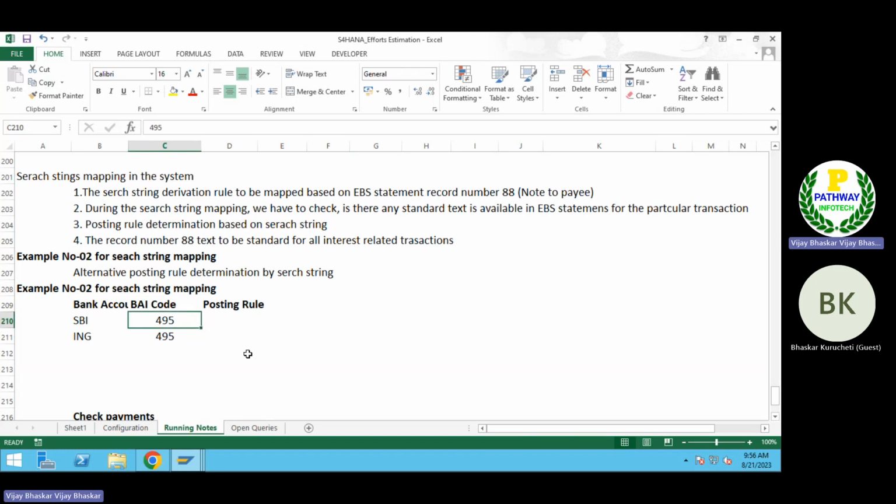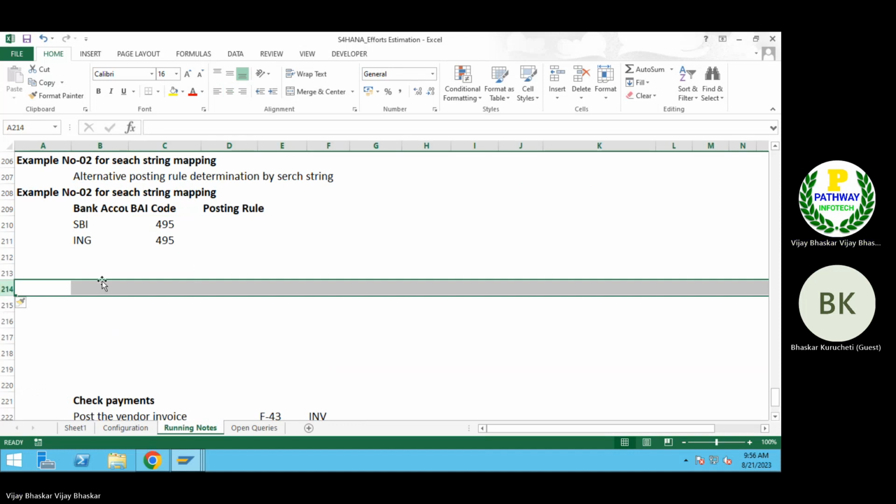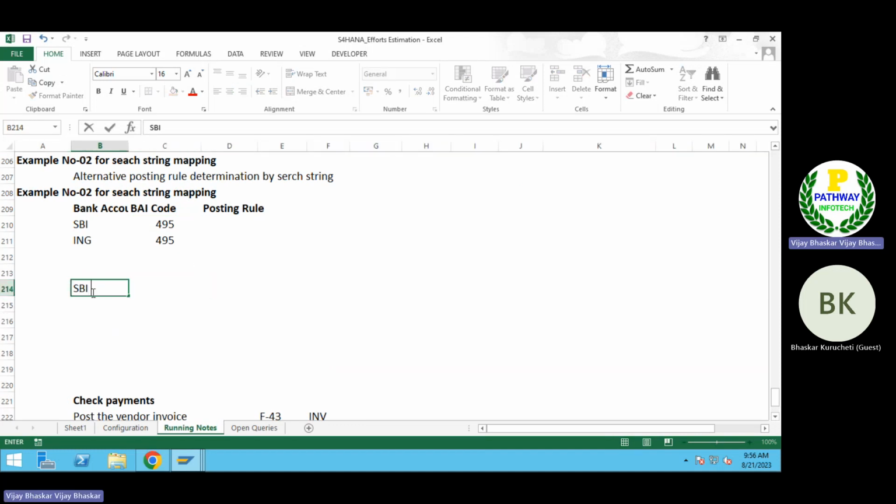Then for SBI, let's say for the SBI GL accounts, for the main bank account, I have this GL account. For outgoing clearing account, I have this GL account.